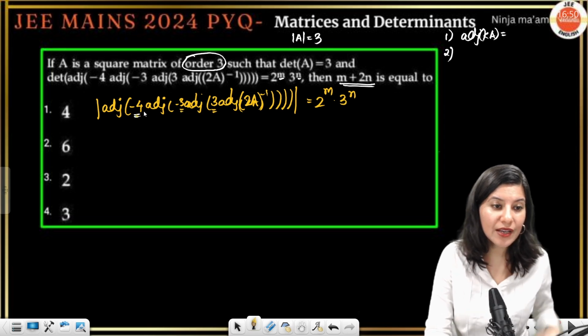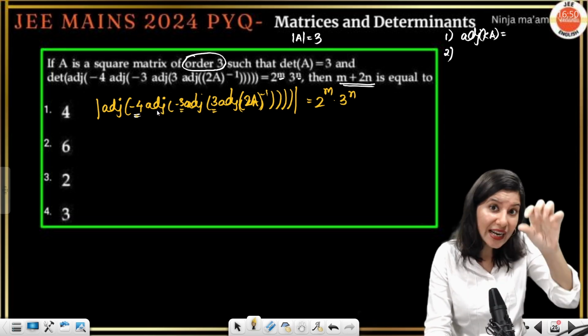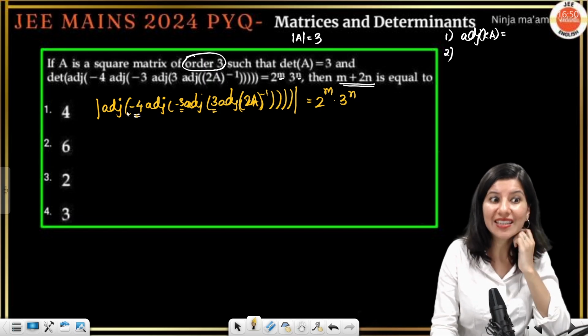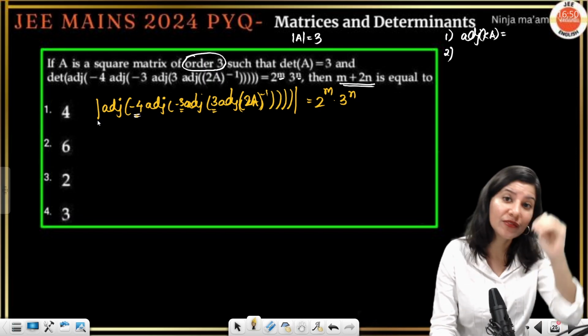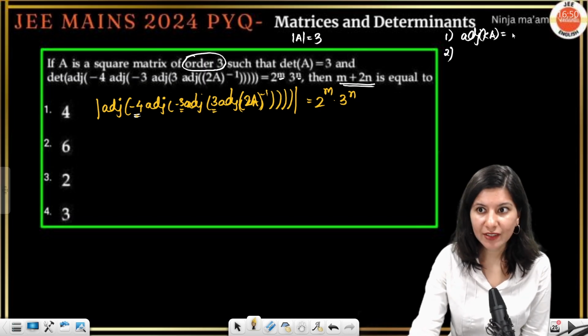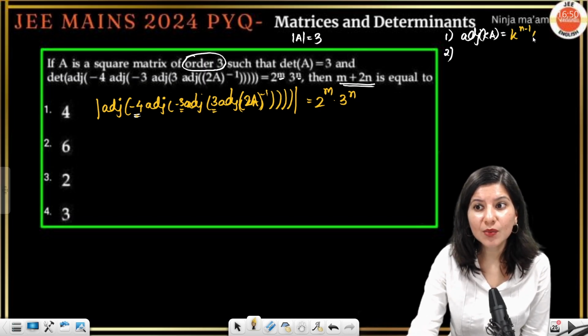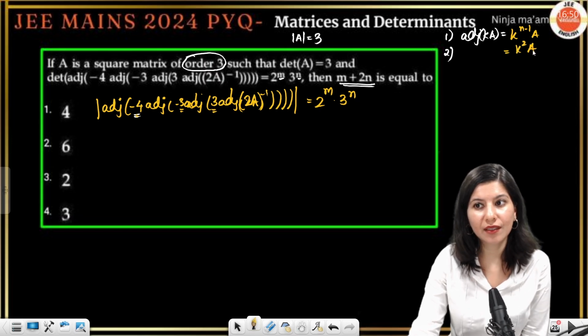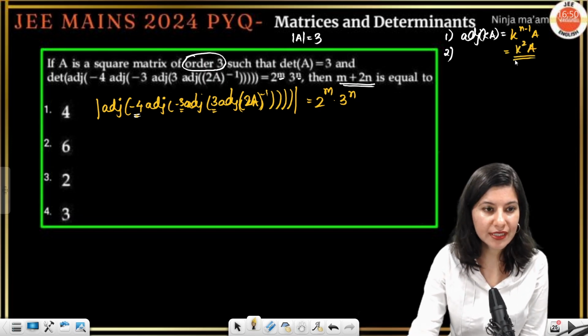These 3 values I want to get out of at least the brackets, and then eventually we will take them out of the determinant. So adjoint kA will become k raised to power n minus 1 A. Order is 3, so this will become k square A. Onboarded with this idea?